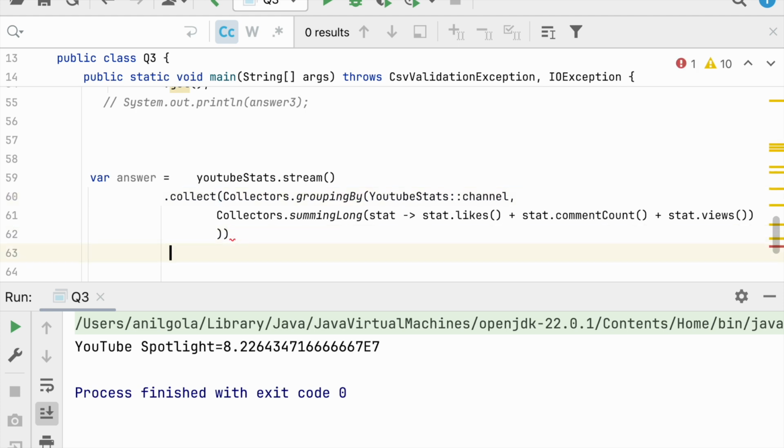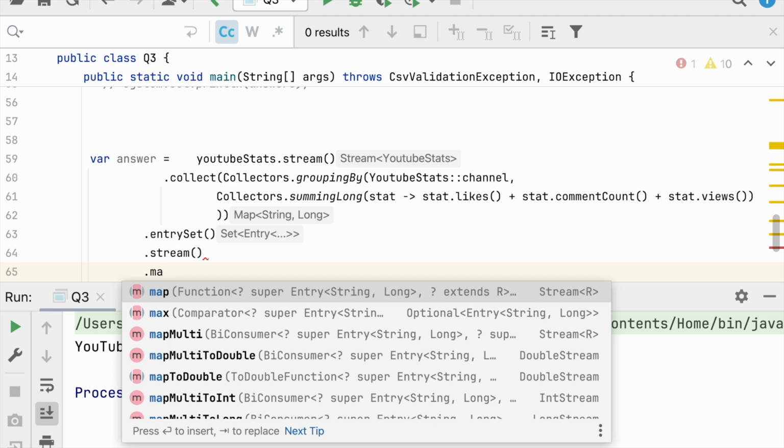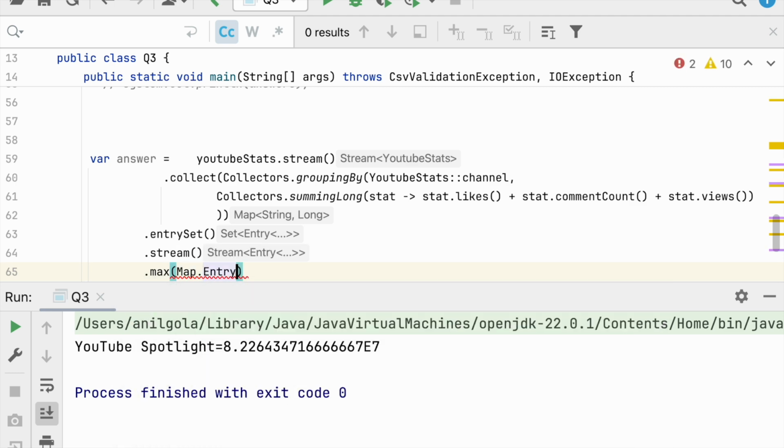Let me open an entry set, let me open a stream on it, let me do a max and Map.Entry.comparingByValue. We are not looking into any ties here. If you want to see how to solve those ties, you have to invert the map, which I have done in my previous videos.